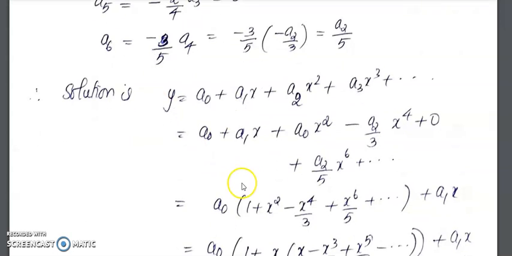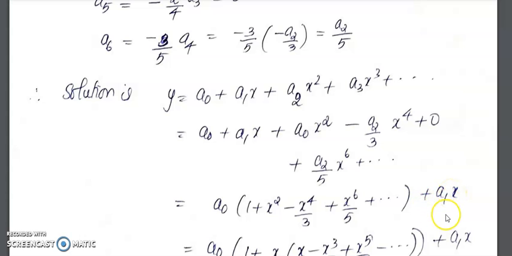So there will be terms with a0, and the term with a1 is only one term; all the rest are terms with a0. So there will be a0 into 1 plus x square minus x raised to 4 by 3 plus x raised to 6 by 5 plus etc.